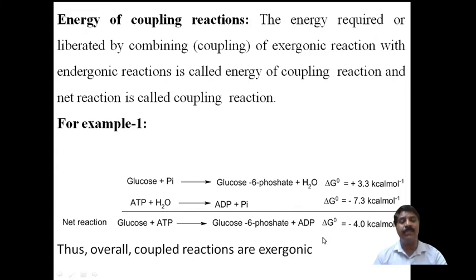Because the delta G is negative, this is an exergonic reaction. Therefore we say that it is an exergonic reaction. Usually this is the overall coupled reaction, and during this coupled reaction, it is exergonic.